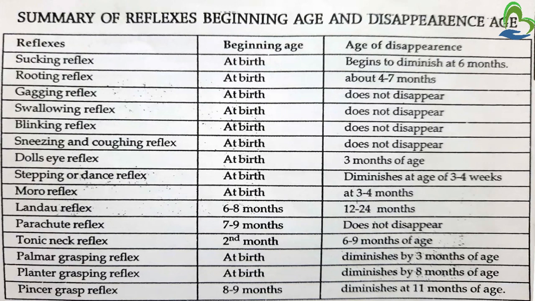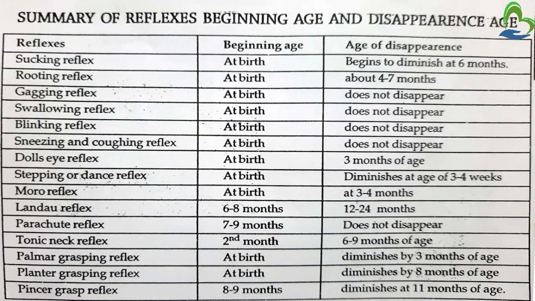Then doll's eye reflex begins at birth and disappears at 3 months of age. Then stepping or dance reflex starts at birth and disappears at 3 to 4 weeks. Then Moro reflex starts at birth and diminishes at 3 to 4 months. Then Landau reflex starts at 6 to 8 months and diminishes at 12 to 24 months. Then parachute reflex starts at 7 to 9 months of age, and this reflex does not disappear.